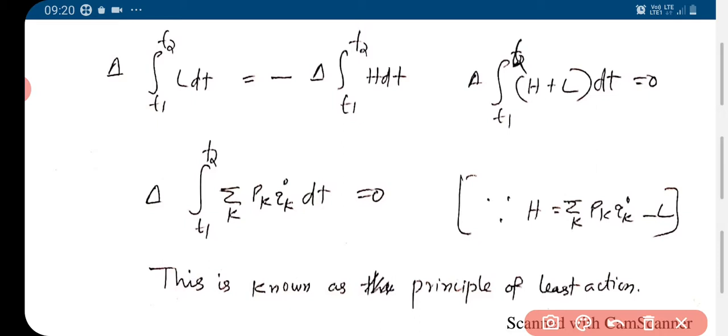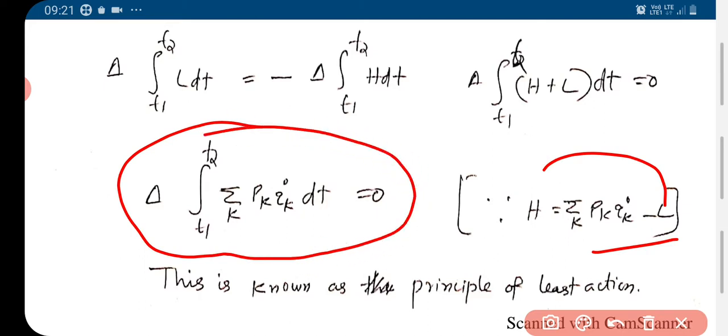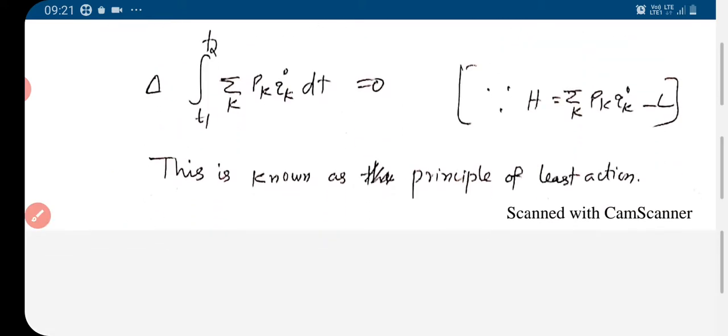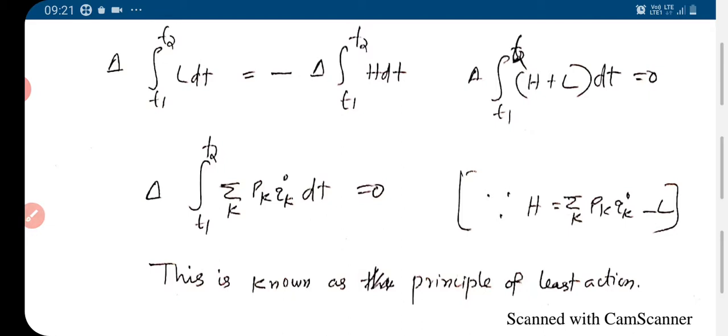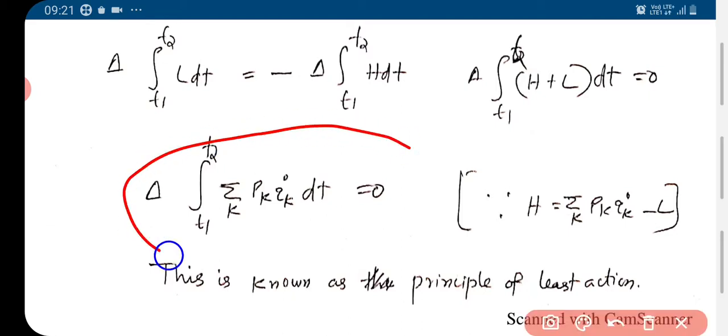And H, as we defined earlier, is Σk pk q̇k minus L. So H plus L will be the summation over k of pk q̇k. So δ of integral t1 to t2 of Σk pk q̇k dt is 0, and this is the principle of least action. So we have proved the principle of least action. Remember, here we are taking the δ variation where the time also can vary, and we saw how it is related with the Δ variation.